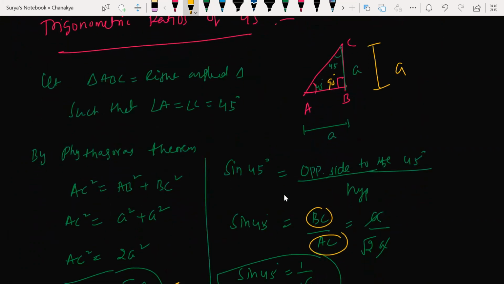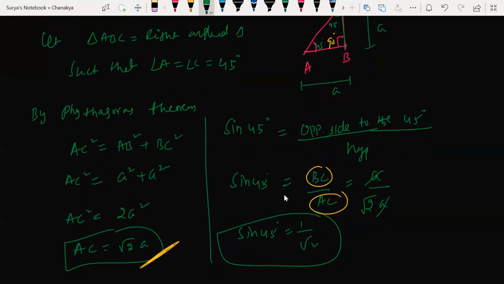This is a, this is also a. I just substituted. The a got cancelled, so I am just left with 1 by root 2. Clear? Yes, sir. Clear. All right.